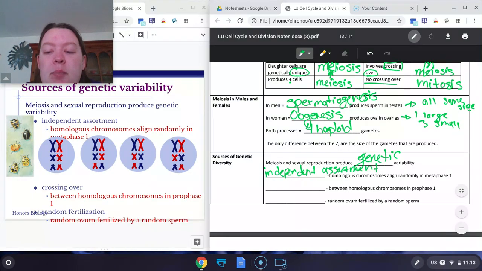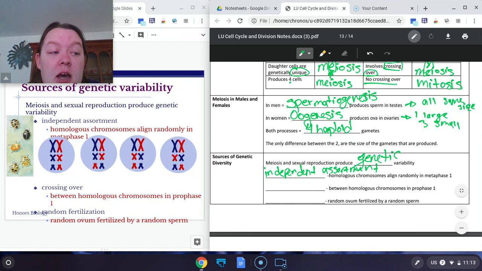Independent assortment happens during metaphase. So the homologous chromosomes can line up in any order. They could have all the blue on one side, all the red on the other side. They could be mixed here. So in the bottom, these ones switched. These ones are backwards. They can be in any order on any side.